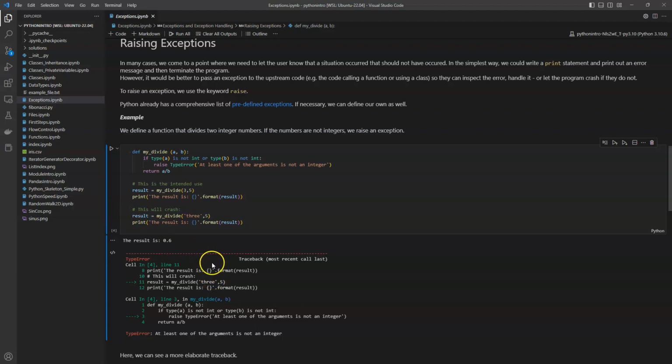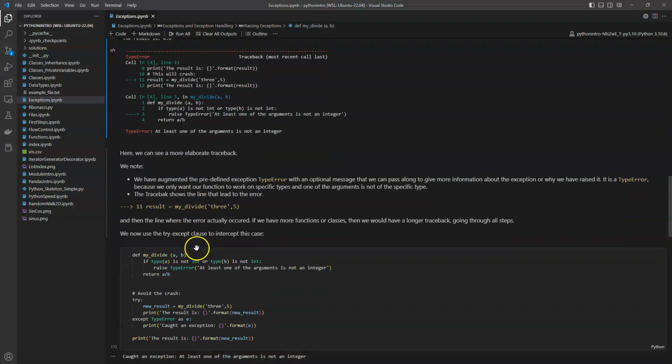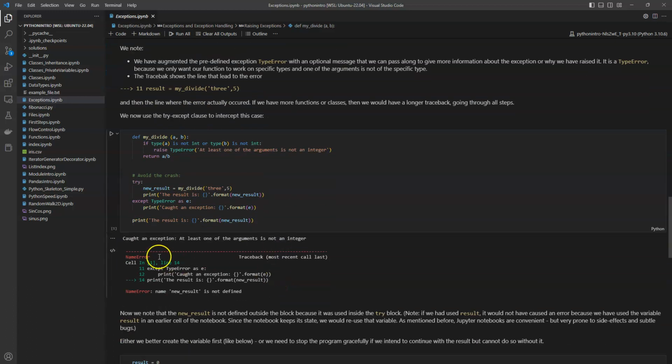So we would have a try and except clause around the statement here to prevent the crash. And this is what we do here. So if we want to avoid the crash, we can have the try clause, except the type error, and then if everything works, we can have the result. But here we caught the exception, and now we have another exception because the new result is only part of this indented block here, but it never worked because we crashed. So here the variable is not defined, right?